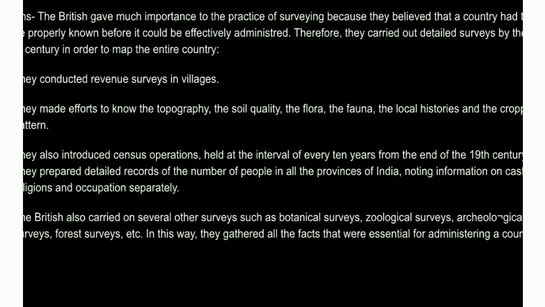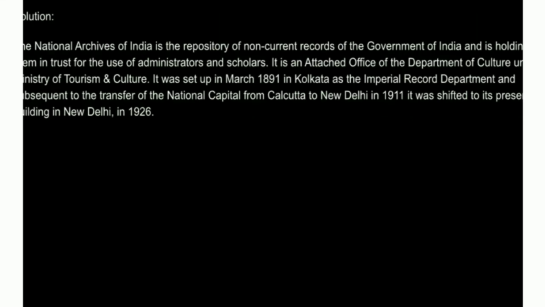The British also carried on several other surveys such as botanical surveys, geological surveys, archaeological surveys, forest surveys, etc. In this way, they gathered all the facts that were essential for administering a country.